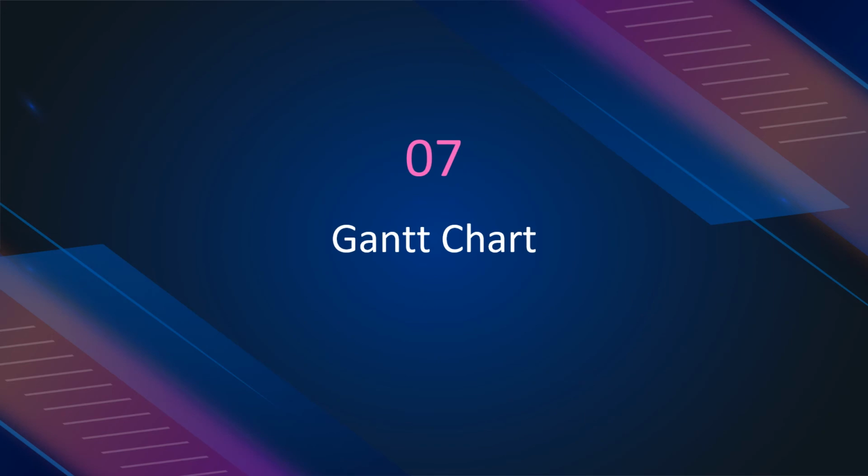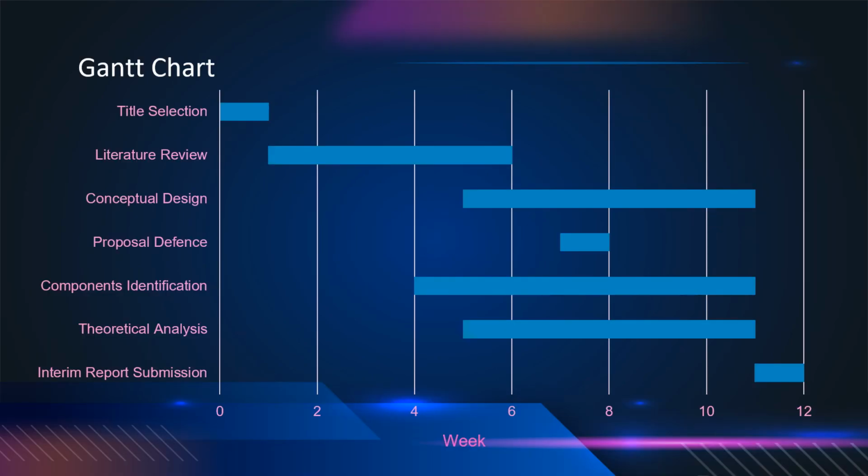Previously, we have seen the methodology of this project. Now we will look at the Gantt chart that I have developed for this project. The title selection happened in the first week. Since then, I have done the literature review up to week 6, and while I was doing the literature review, I also started to identify and survey the components needed for this project and started my theoretical analysis on the software part of this project. Proposal defense is in week 7 and the interim report submission is due in week 12. Now let's move on to the next chapter.